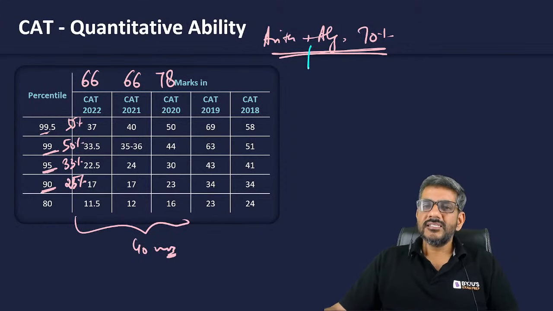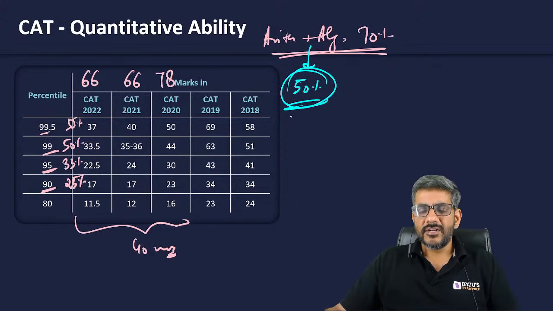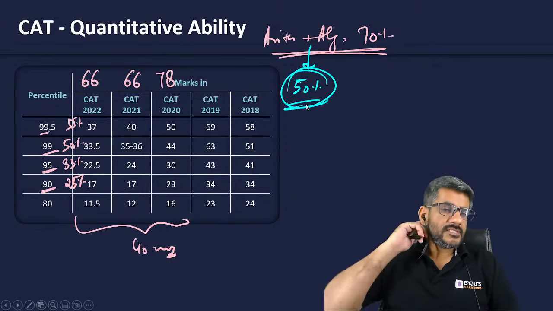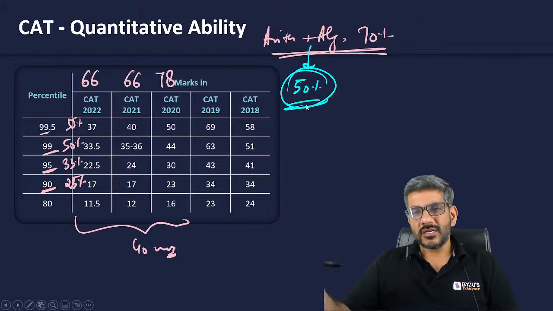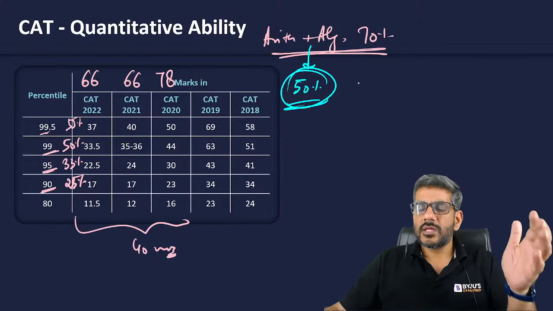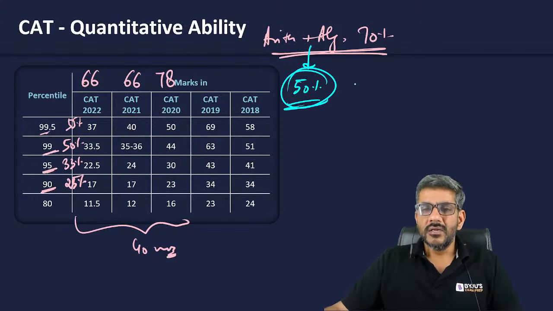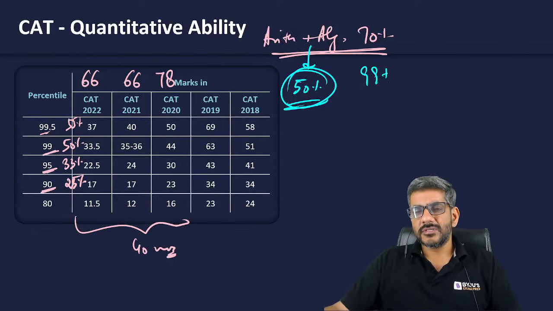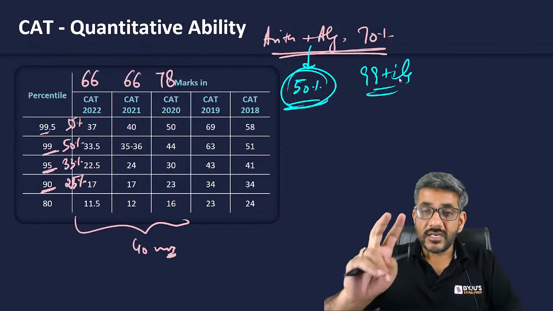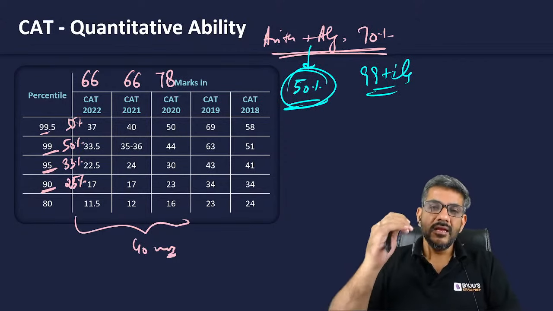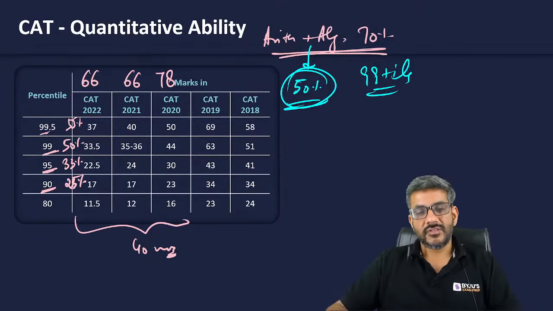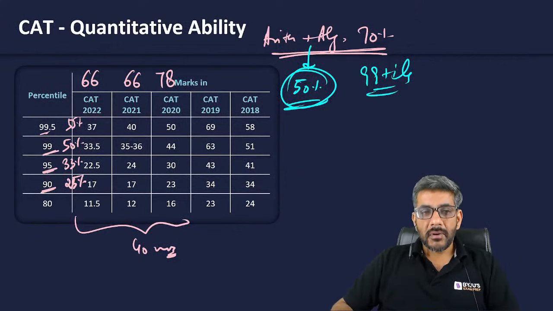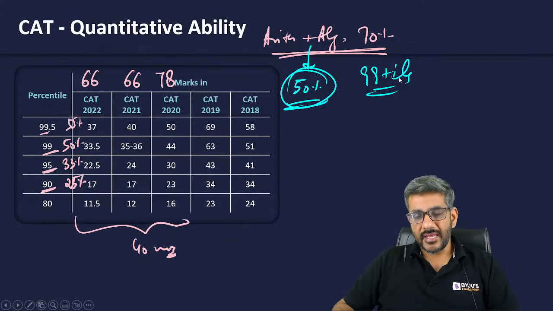So probably easily a person can do 50% of the questions, I mean, out of these 70%, right? Even if you do 50%, you are reaching 99.5. If you do even less than that, just do the basic questions of geometry and number system. You can easily get 99 plus percentile just by focusing upon two areas completely and by doing just the basics of the other areas. So this is my thought about quantitative ability as well.